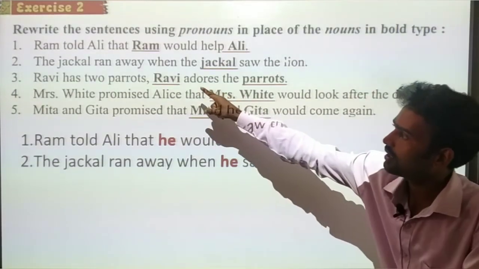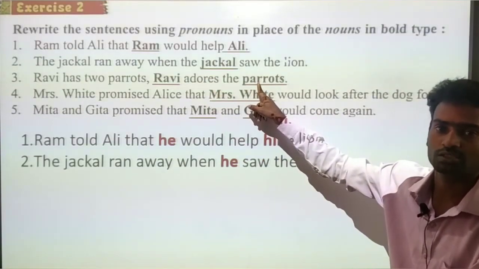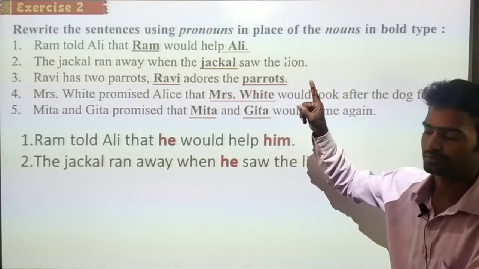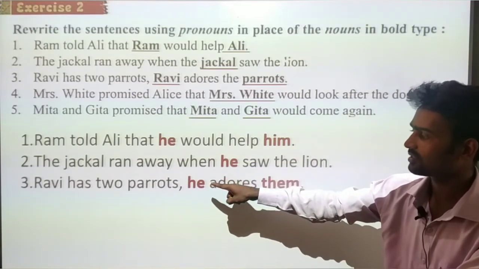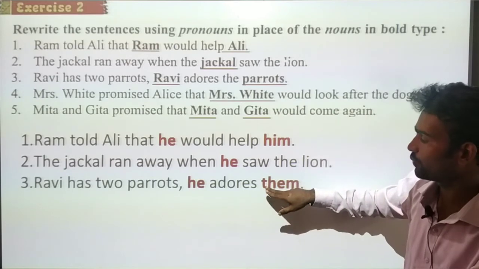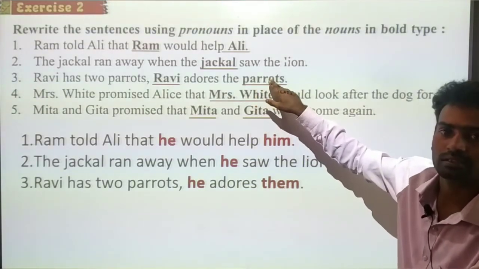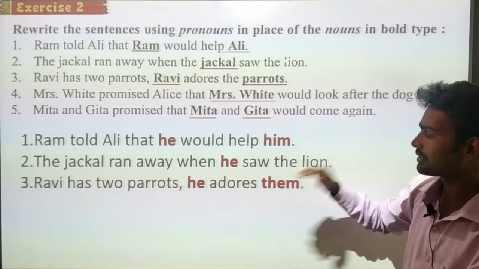See, Ravi and parrots, these 2 things we have to change. We have to use a pronoun for these 2, right? The answer: Ravi has 2 parrots. He adores them. Why do we use them for parrots? Because parrots is in plural form, and for the plural we use them.